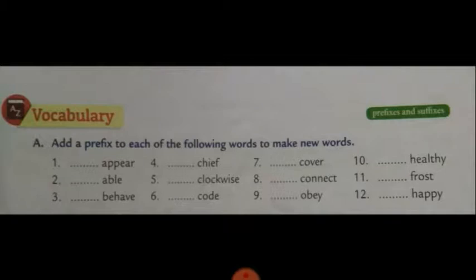Prefix means you have to add it before the root word, before appear. So you can add this for this word. So it becomes disappear. So here they have given 12 root words. You have to add prefixes to make new words. Now pause the video and add the prefixes. Afterwards, check the answers.